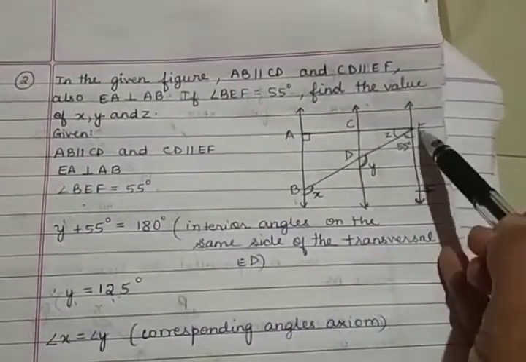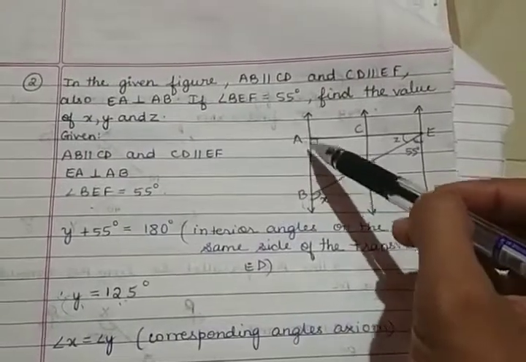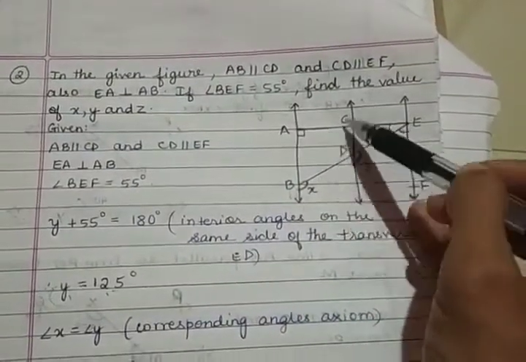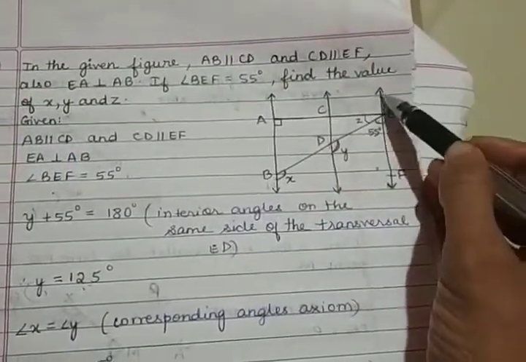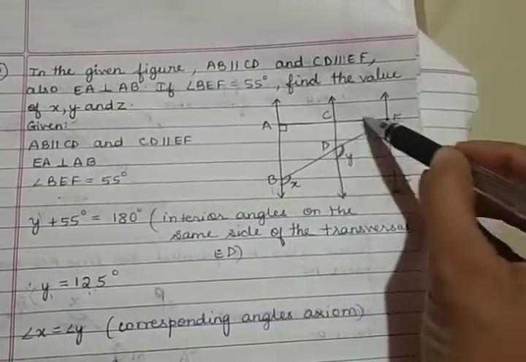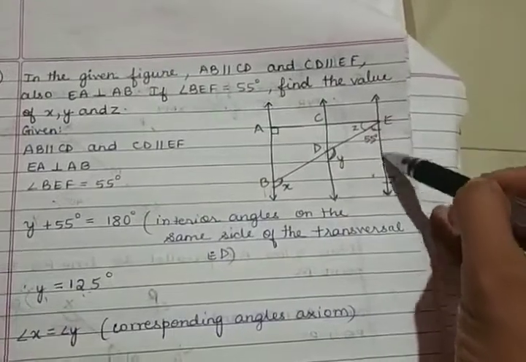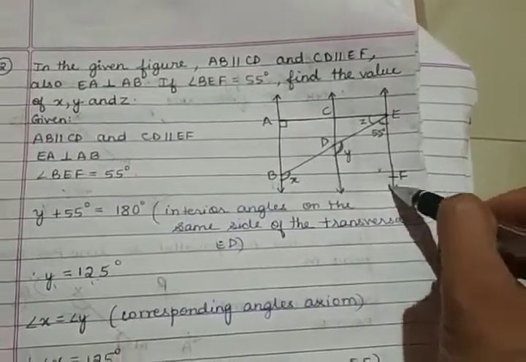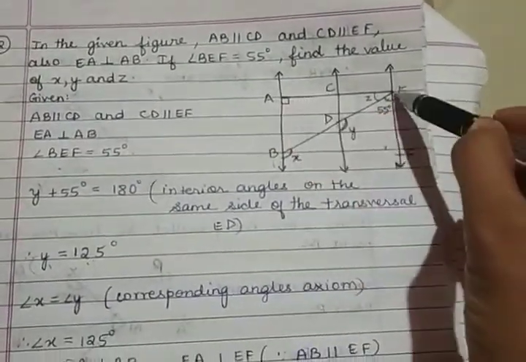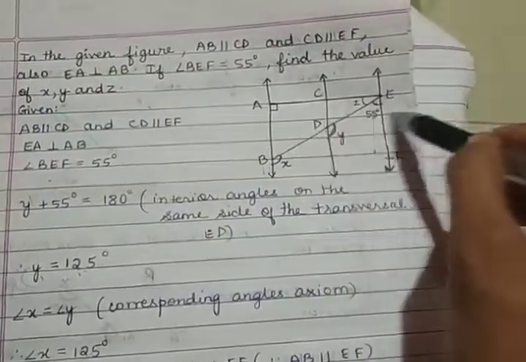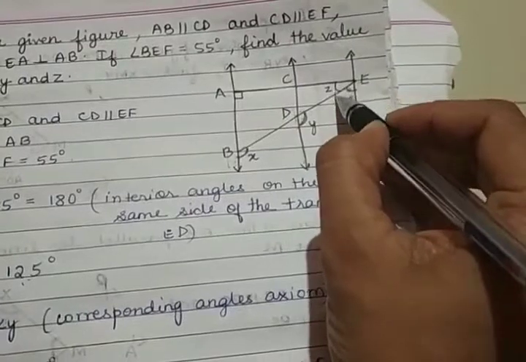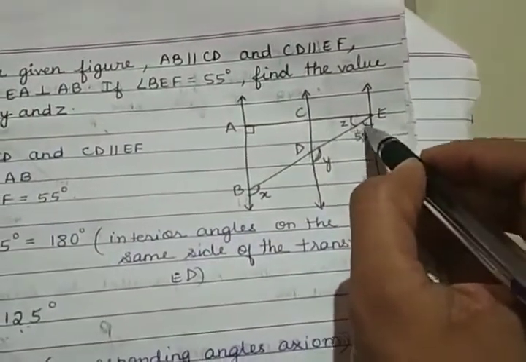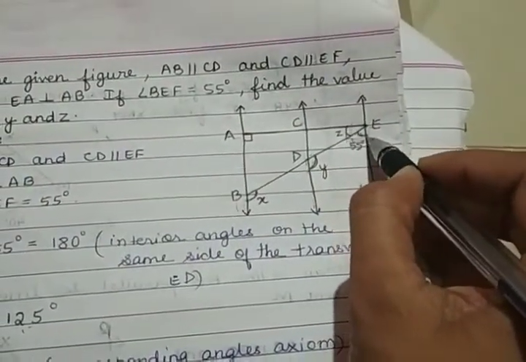Now AE is perpendicular to AB. Since all the lines are parallel, it will also be perpendicular to CD, and this line will also be perpendicular to EF. So EA is also perpendicular to EF because all the lines are parallel. If it is perpendicular, what does that mean? This entire angle should be 90 degrees.